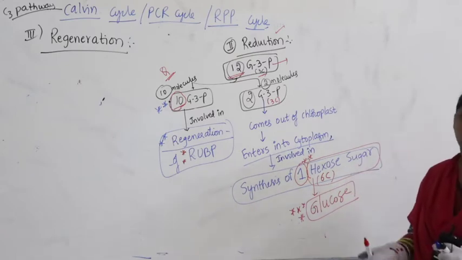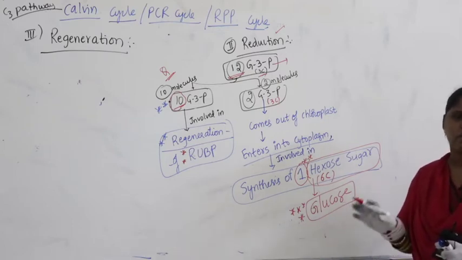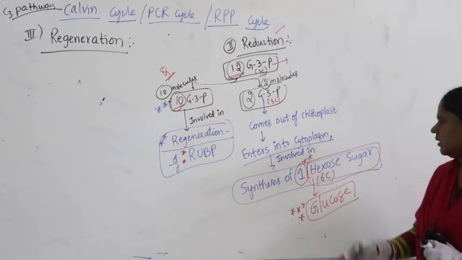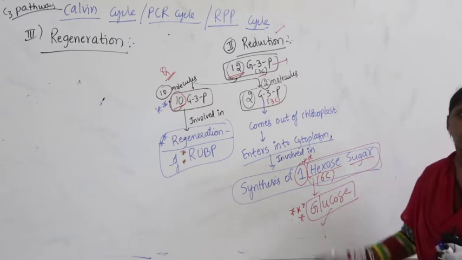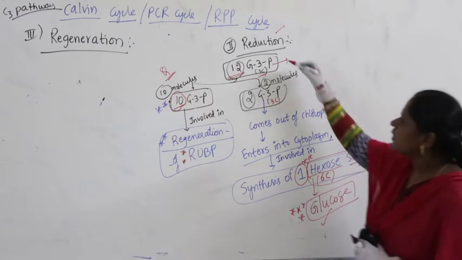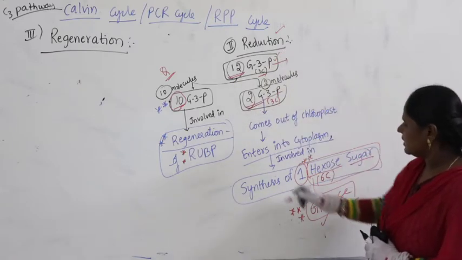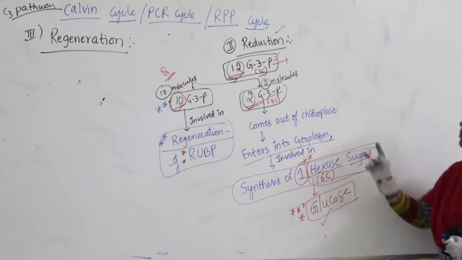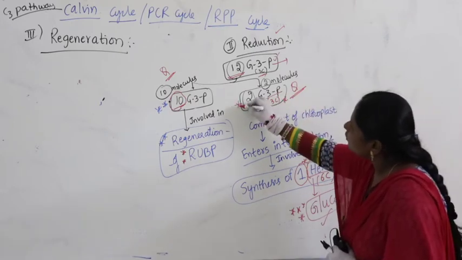Dark reaction is nothing but carbon dioxide reduced to form sugar. So finally, sugar is produced. What is that sugar? Hexose sugar, nothing but glucose. For glucose, how many G3P molecules are involved? 2 G3P molecules are involved for the synthesis of 1 molecule of glucose. Very important, so you have to remember.